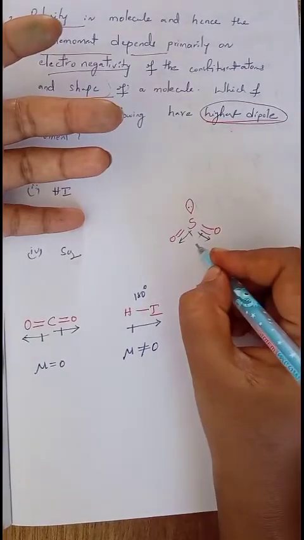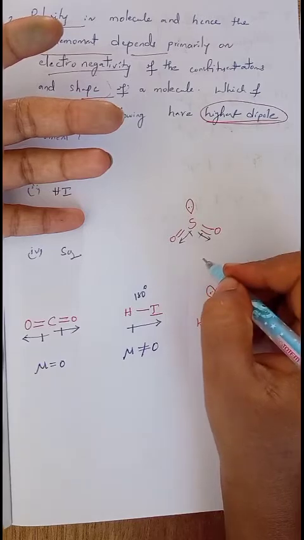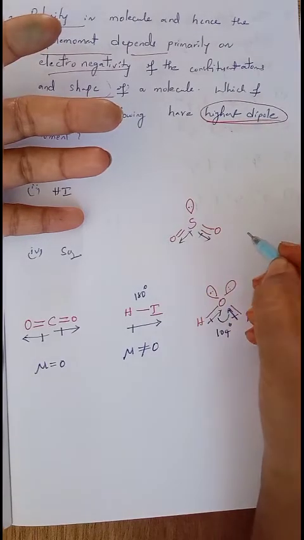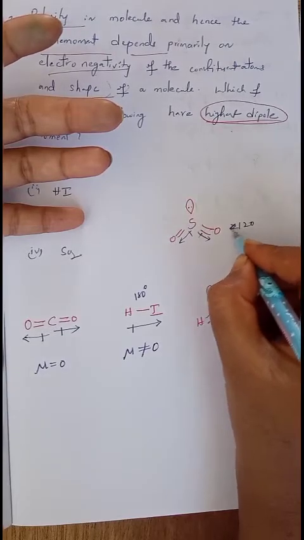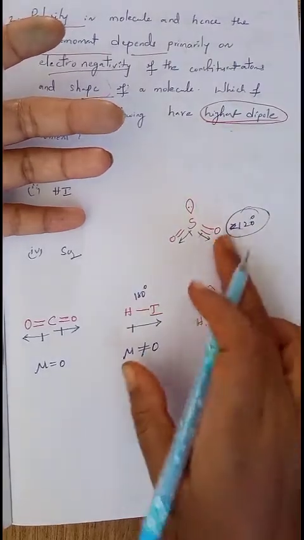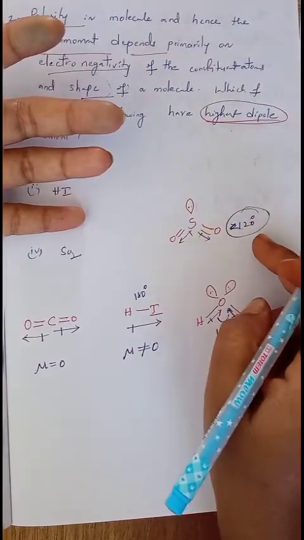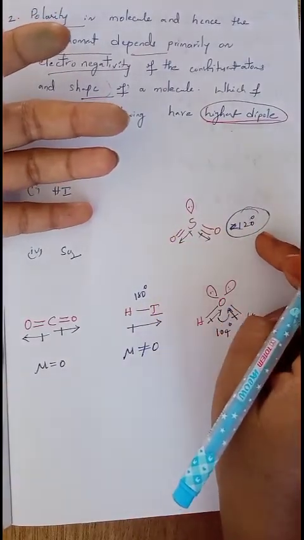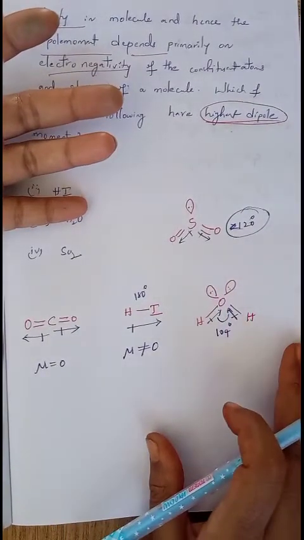In the SO2 molecule the bond angle is said to be less than 120 degrees, because due to repulsions between lone pair and bond pair, that bond angle is reduced to less than 120 degrees. This is about the bond angles present in different types of molecules.